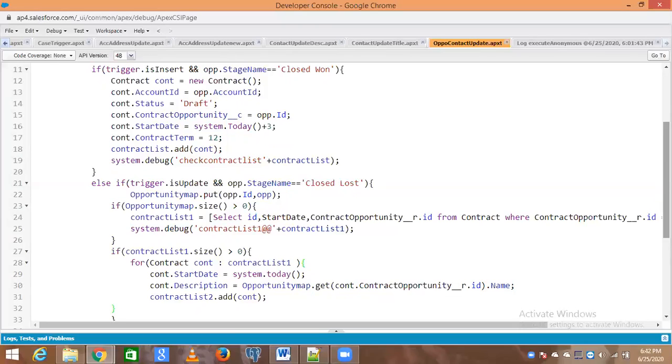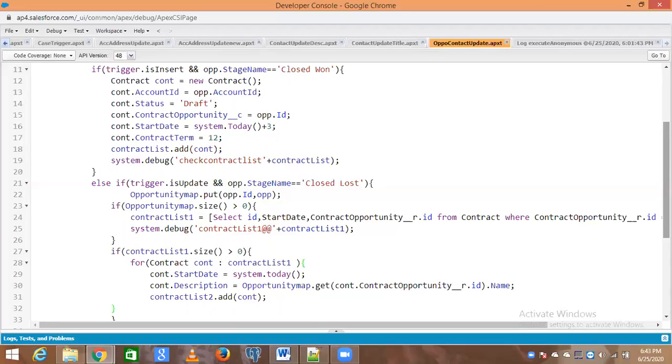So without IDs, is that fine? We can write a SQL without giving an ID. Which ID? Like she's saying, can we do select ID comma start date from contract only, or do we have to get this ID?